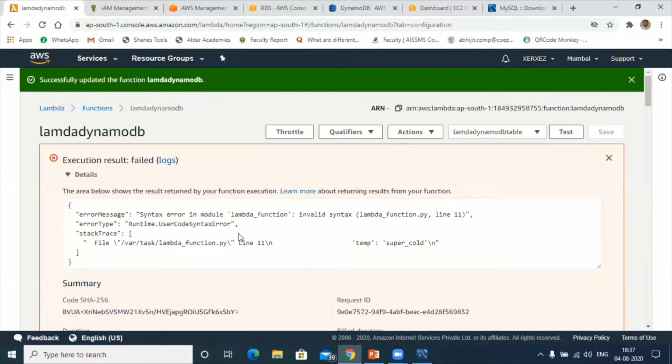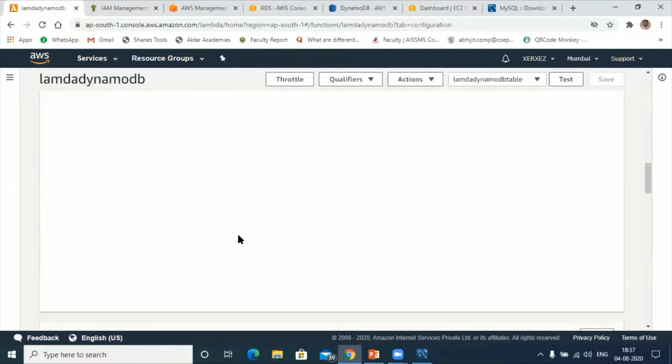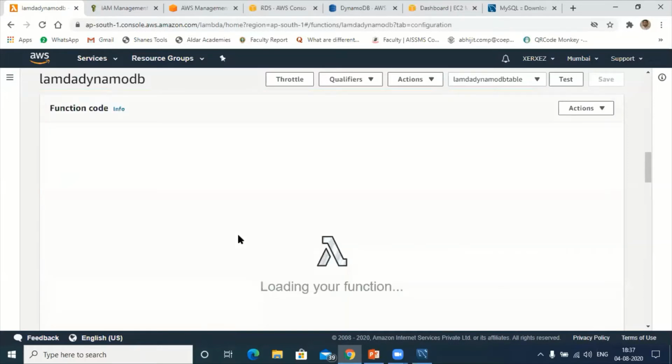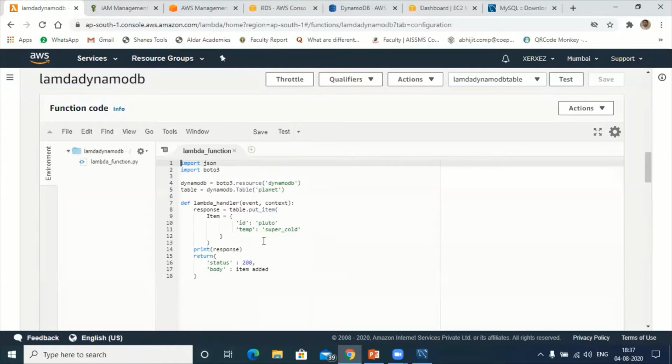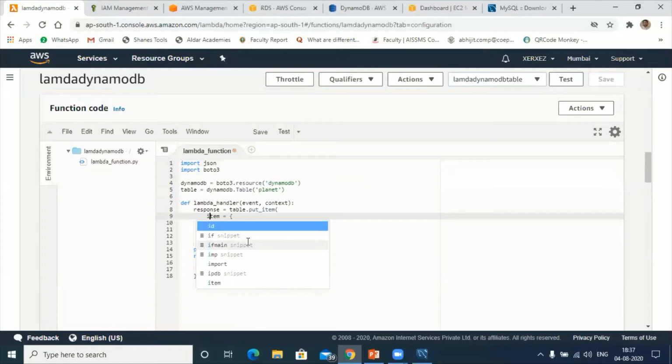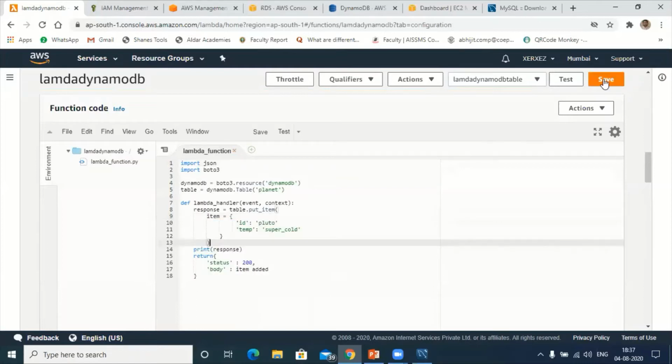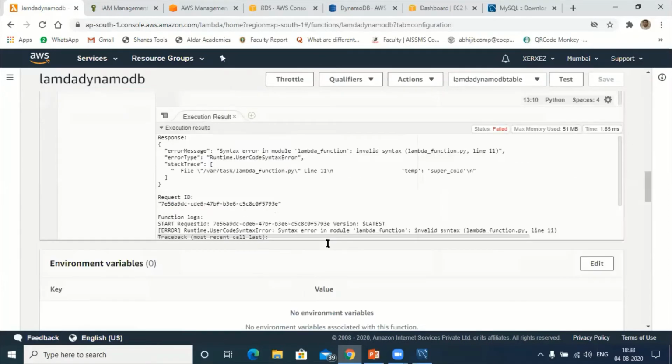No, I don't think so. Lambda handler event context table put item. Okay, item is this one. Let me save this. No, syntax error, there is something wrong here.